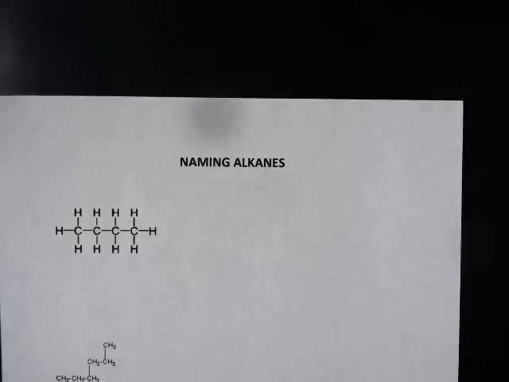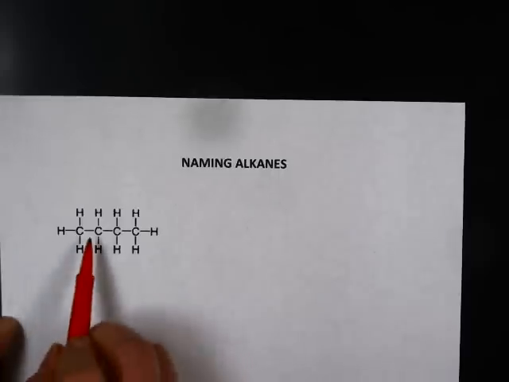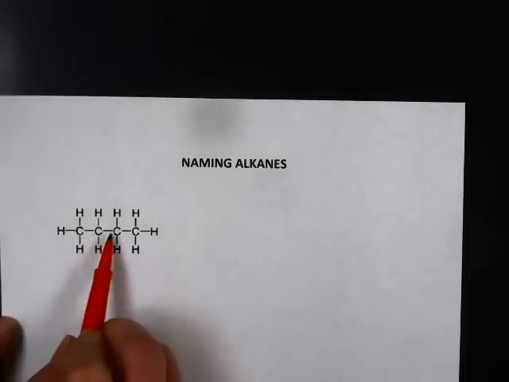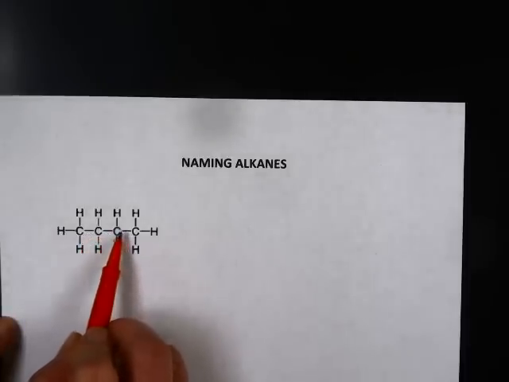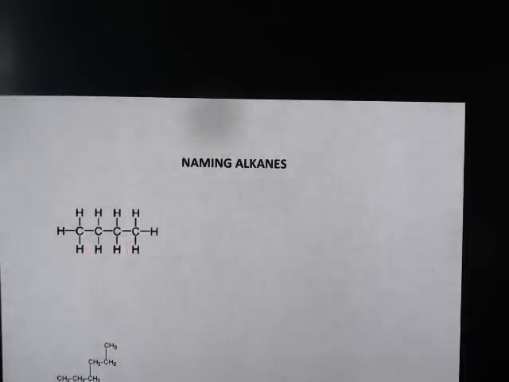Okay, let's get started. We're going to do some practice with naming alkanes. Alkanes, as you know, are hydrocarbons that have only single bonds between the carbon atoms. Single bond, single bond, single bond. No double bonds. How we'll name an alkane is the same each time.